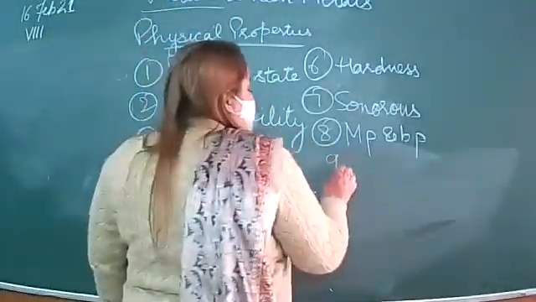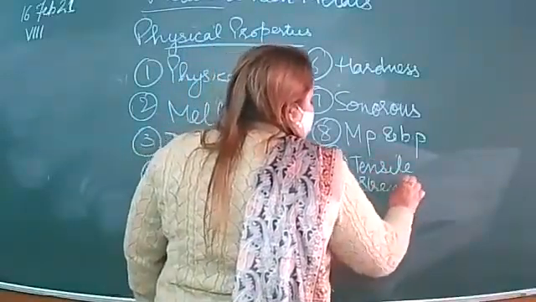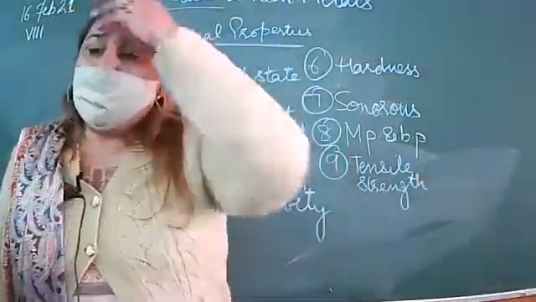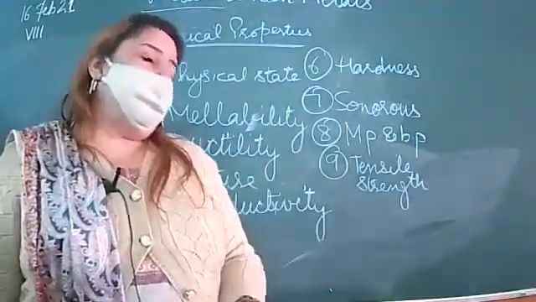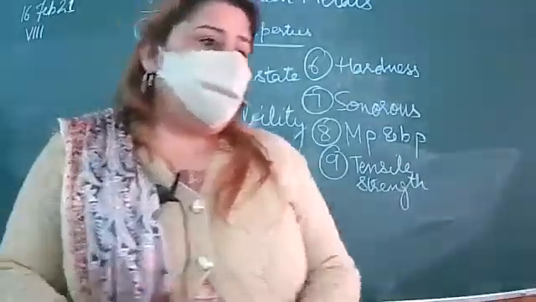Next property, tensile strength. Naturally, metals have a high tensile strength. That's why we use them to make bridges and cars. All these are made up of metals because they have high tensile strength. Whereas non-metals are not so strong. Is tensile strength clear? What is the meaning of tensile strength? The property by which a metal can bear a lot of strain without breaking is called tensile strength.